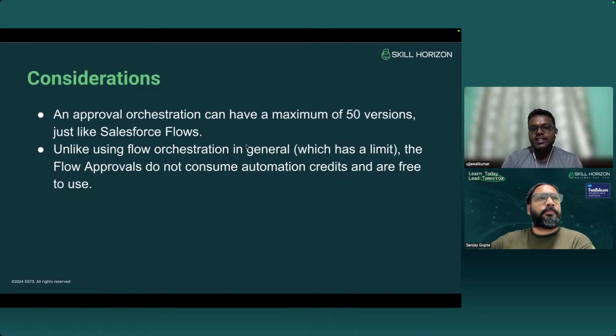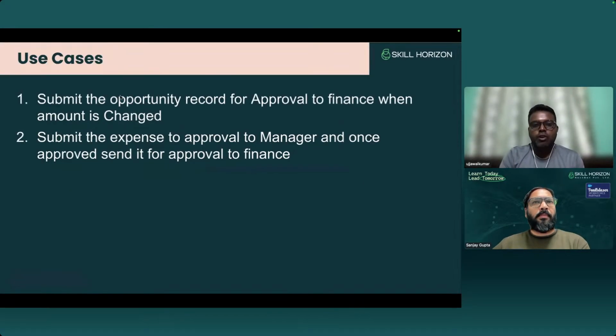This is just a consideration similar to flow: you can have up to 50 inactive or active versions of the flow. And this is free and does not consume any credit. So we can move from the classical approval process to the flow approval process very easily. Now if we talk about the use cases, I will create a flow approval process and show how this works.